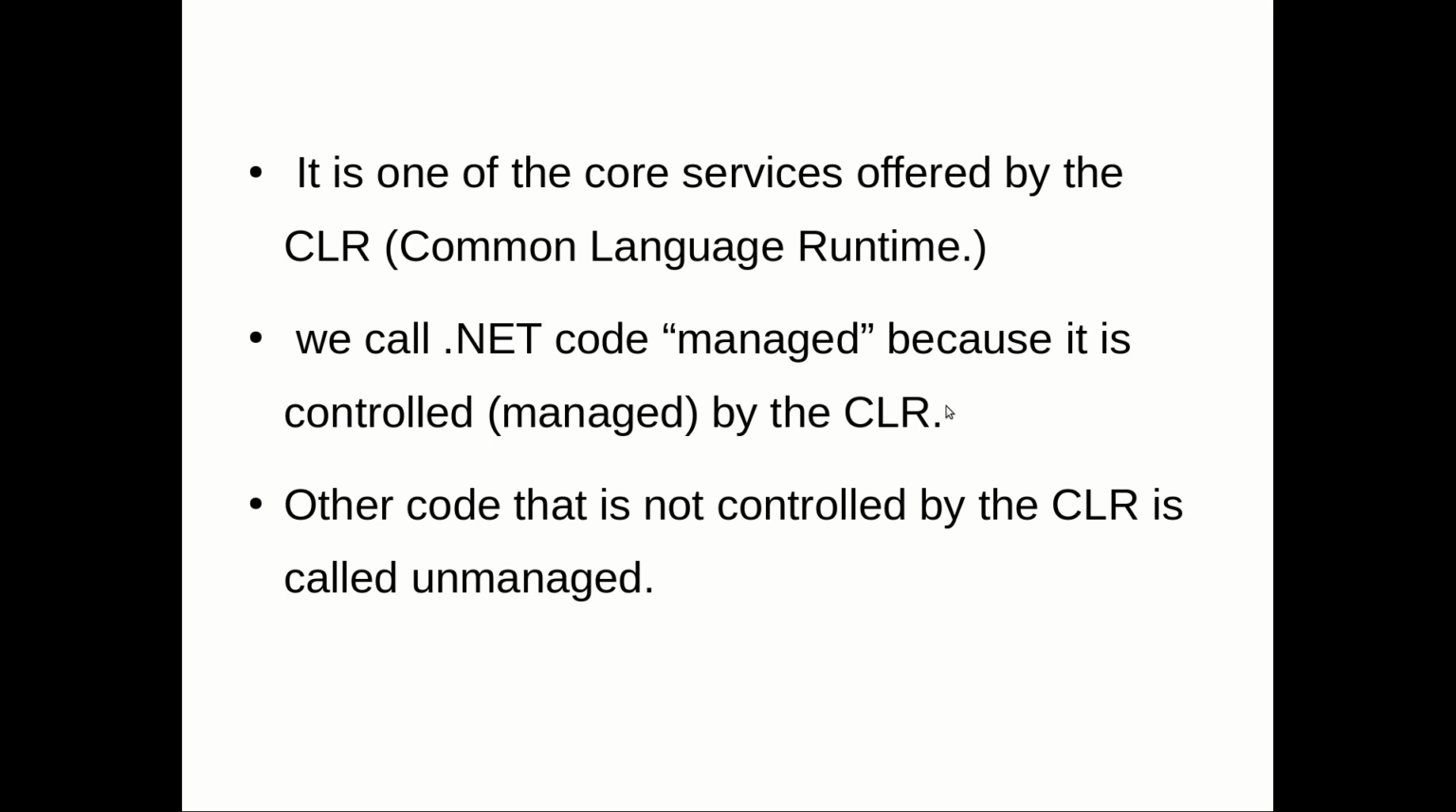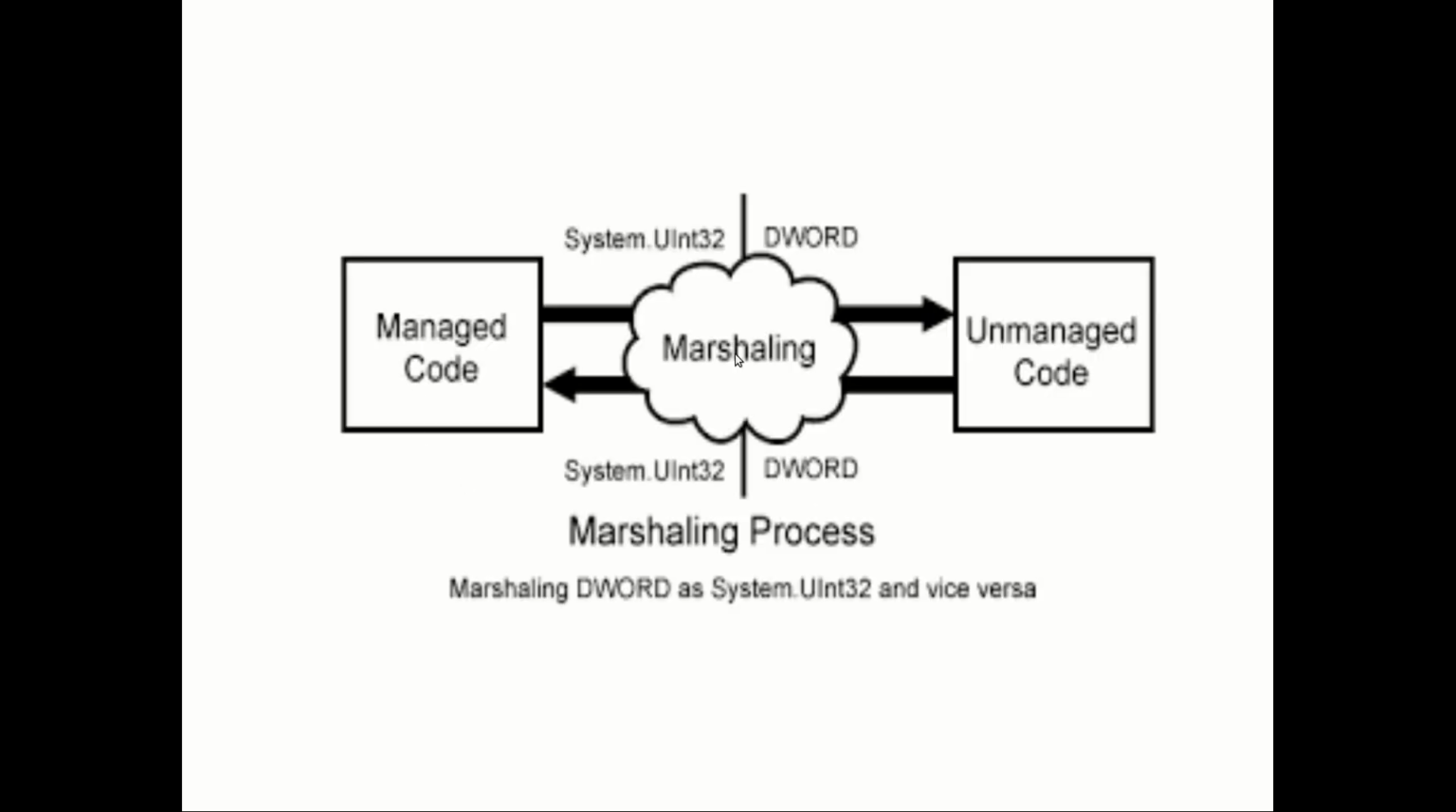Only the managed code gets into the common language runtime, whereas unmanaged code goes directly to the operating system, whereas managed code goes through the common language runtime to the operating system. So this is just a diagrammatic representation of how, whenever you have managed code and unmanaged code, you can have the interaction between them using the marshalling process.